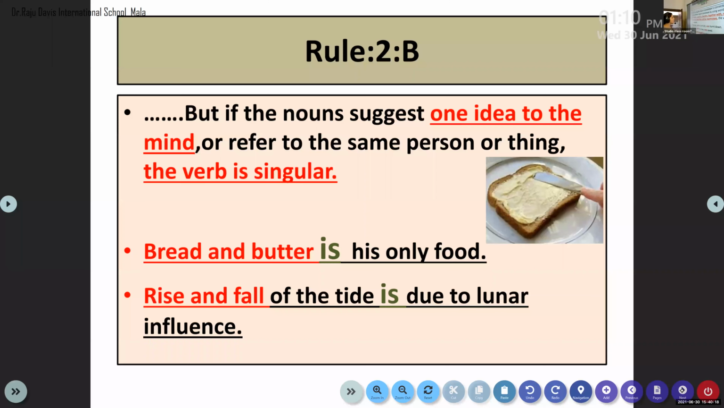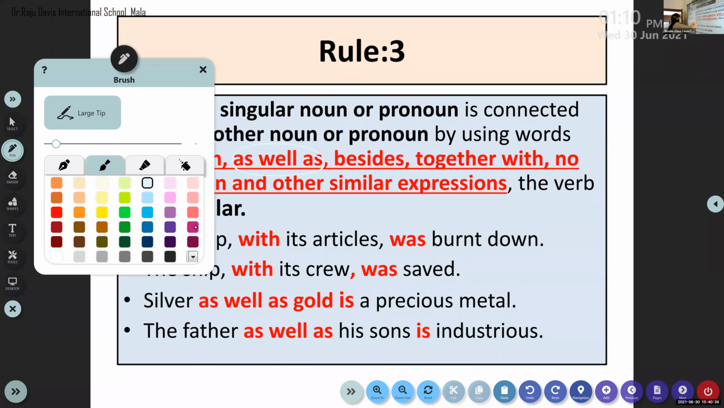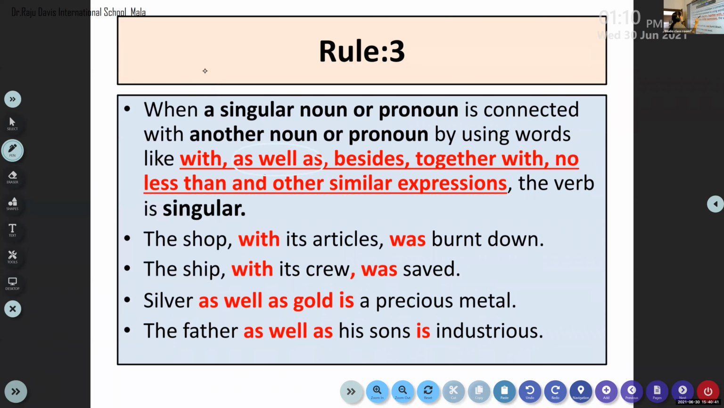Now let us talk about rule number 3. I said if these expressions are used in a sentence, we have to use only a singular verb: together with, and also as well as. You keep as well as in your mind, because I will talk about it later. Except as well as, whatever it is, if you use these expressions to connect two singular subjects, that means singular nouns or pronouns, you can use only a singular verb.